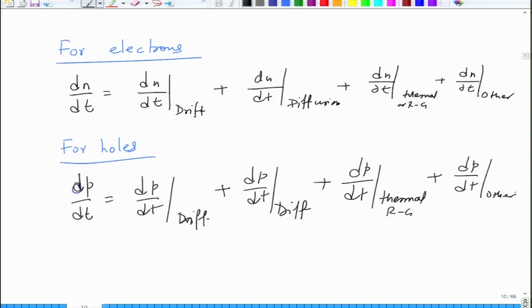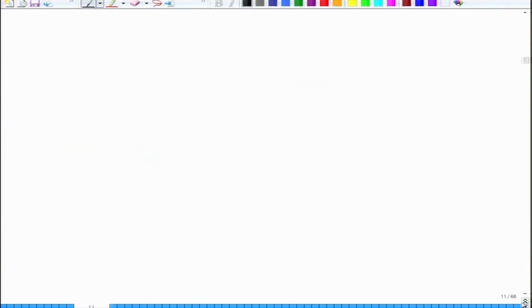These are called continuity equations, which express change in concentration with time, considering all the phenomena that could be present inside a semiconductor. These equations are useful because they correlate the carrier concentration at a given point in time and at various positions. So basically they correlate position and time.